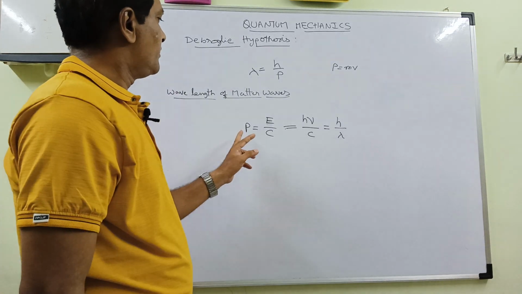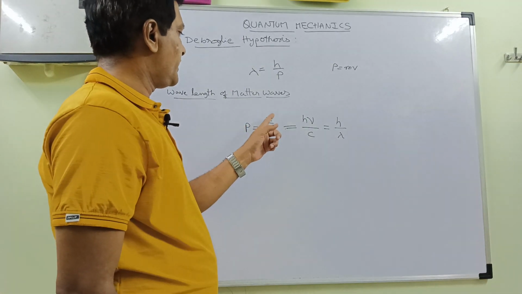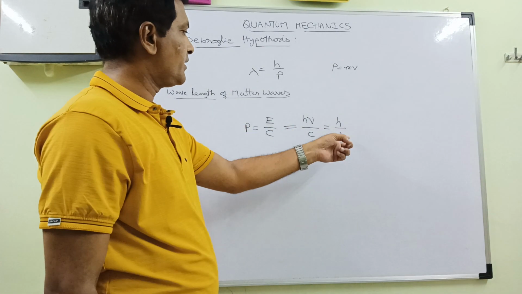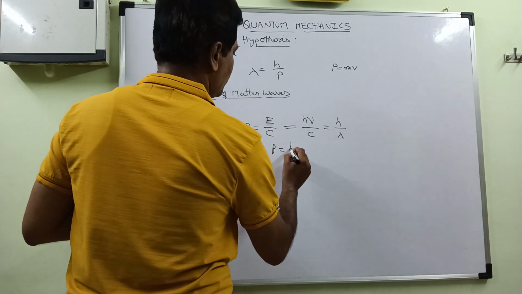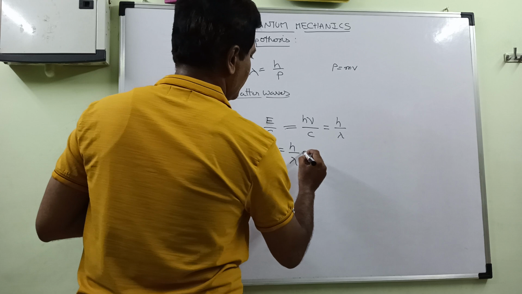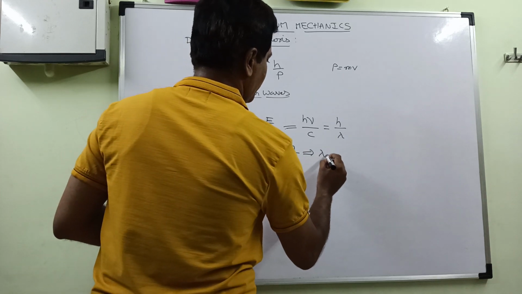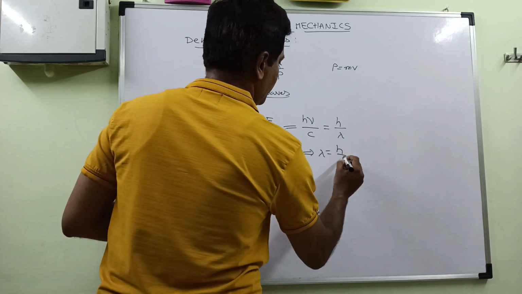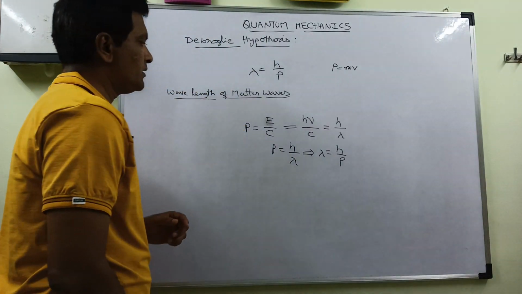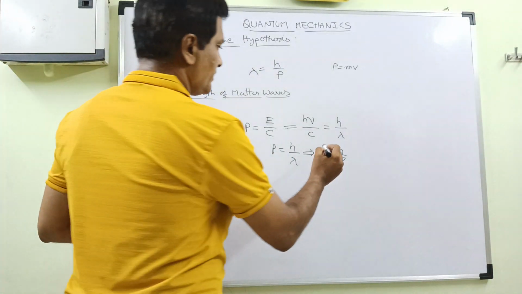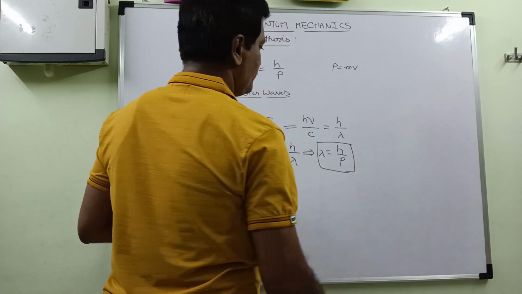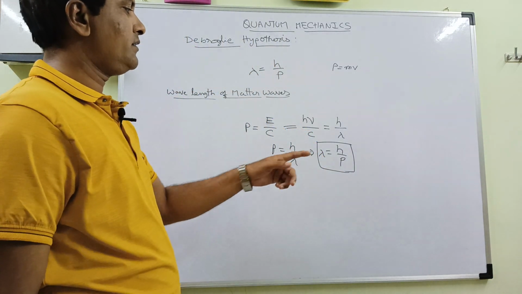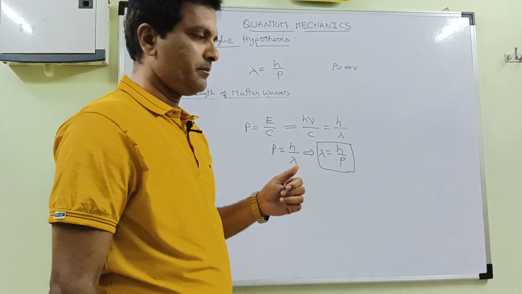So from momentum we have taken E by c and given this formula. By this we can write p is equal to h by lambda, which implies lambda is equal to h by p. This is the relation given by de Broglie for the waves associated with microparticles and their momentum.